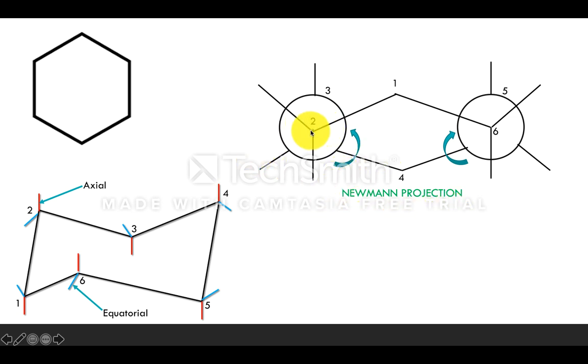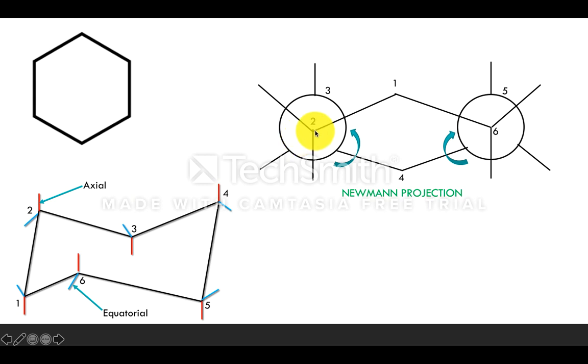Front carbon is represented as the dot and the rear carbon is represented as the circle. See here also, this is the second carbon and this is the sixth carbon. Since we are representing the entire molecule in the form of the Newman projection, this is the second carbon, which is the front carbon.